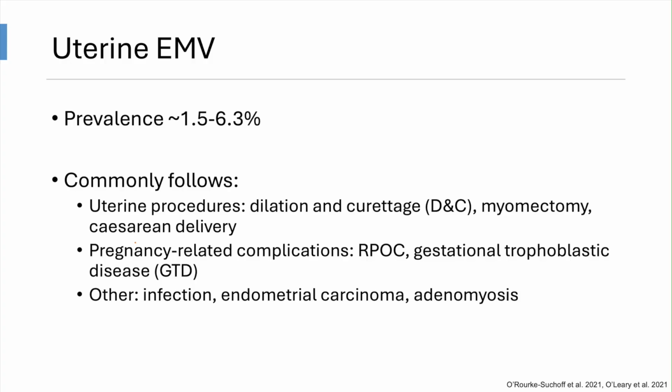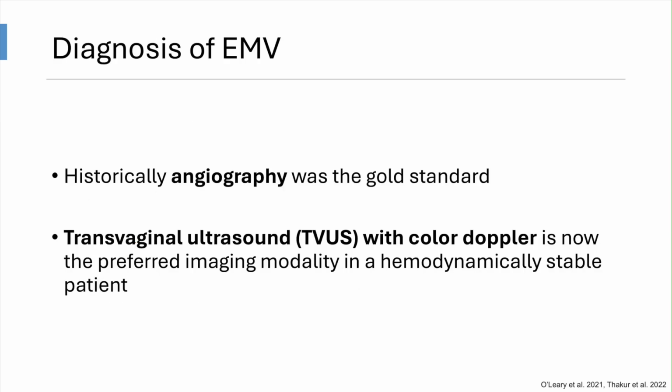In our experience, EMVs often occur in the context of retained products of conception with underlying adenomyosis or infection, secondary to the increased vascularity with the retained products acting as a focal point. Historically, the gold standard for diagnosis was angiography. However, transvaginal ultrasound with color Doppler is now the preferred imaging modality.